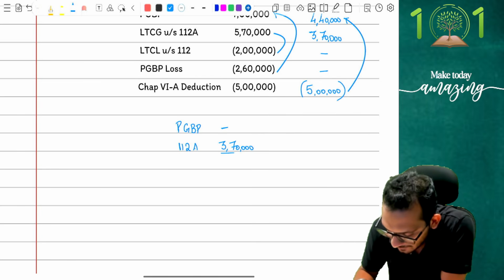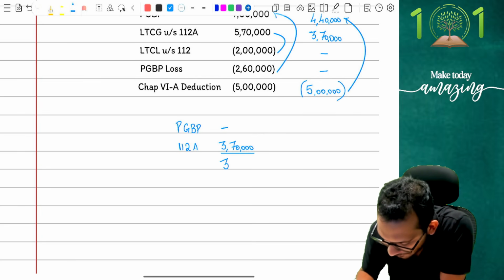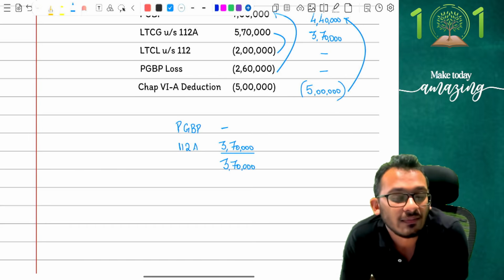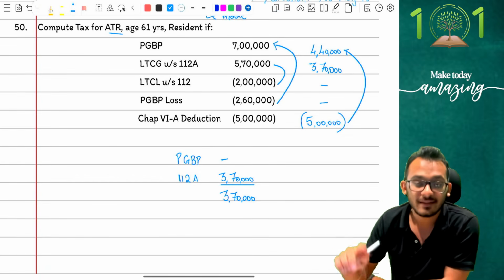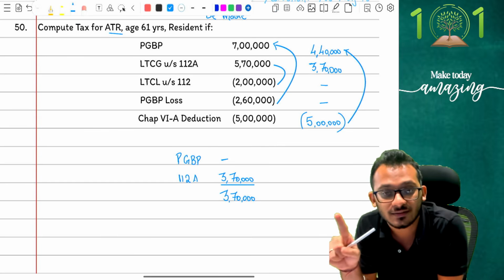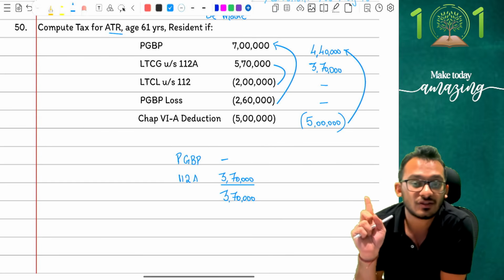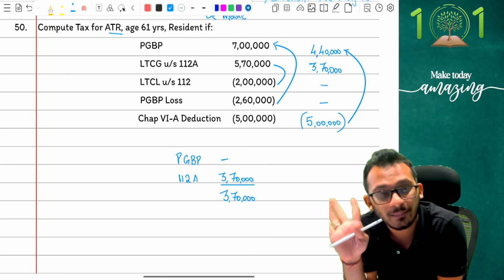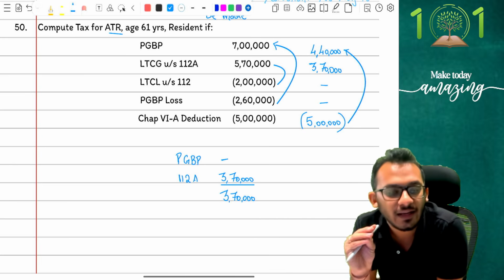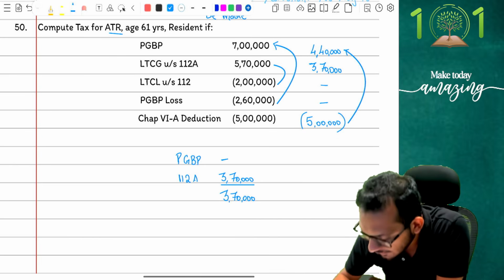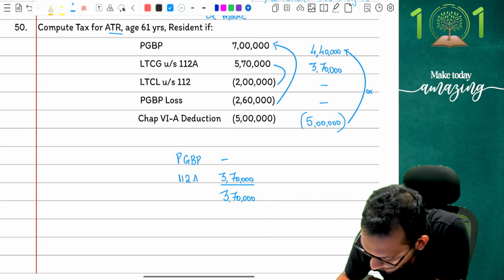This is my answer, people. This is how my statement looks. This is how my income is going to be computed. Agreed, not agreed, yes or no? Any doubts on this part? Clear? So be very careful, people. Multiple things have taken place. First, I've done set off of losses. Then I've done Chapter 6A reduction, only against slab income. I will not have a Chapter 6A reduction under capital gains. Cannot do Chapter 6A against capital gains. Not allowed at all.